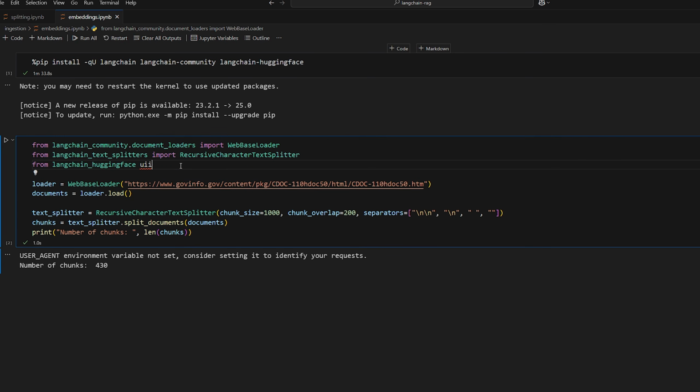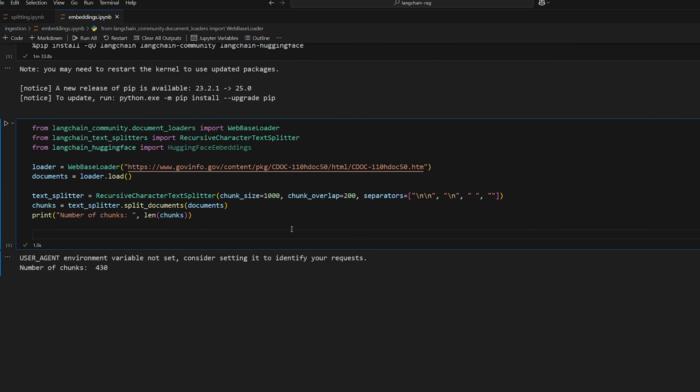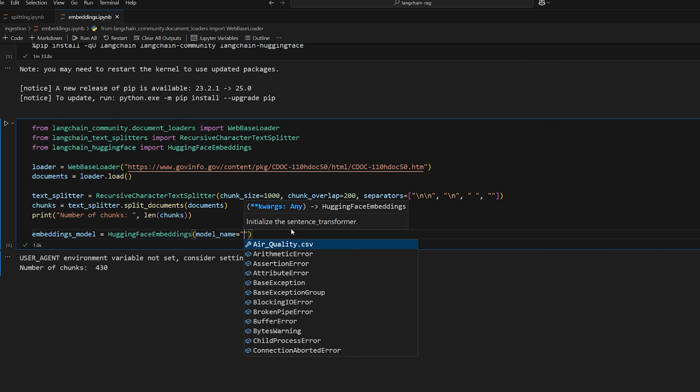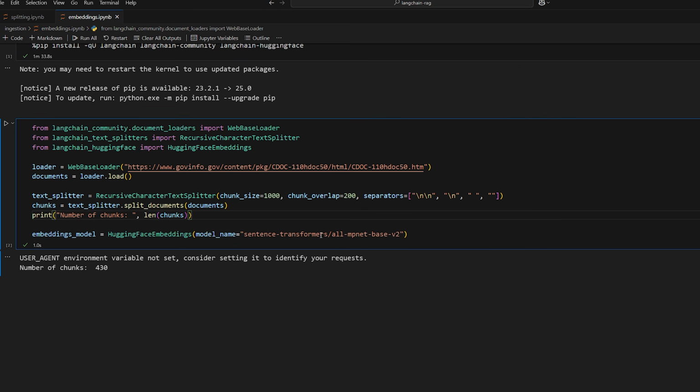Import Hugging Face embeddings. Now we need to load the embeddings model. So we'll do embeddings model is equal to Hugging Face embeddings, and then we want to pass in the model name that we want to target. Since Hugging Face provides those models for you to use, you need to specify which one you want to load in and use. A very popular one is all-mpnet-base-v2. It's directly from Sentence Transformers, which is a Hugging Face library for embedding models. So you'll see a lot of models that use Sentence Transformers. If you ever try doing embedding outside of Langchain, you can use Sentence Transformers directly to bring in models like we're doing here. In this case, we're using Langchain and it does it behind the scenes, okay?